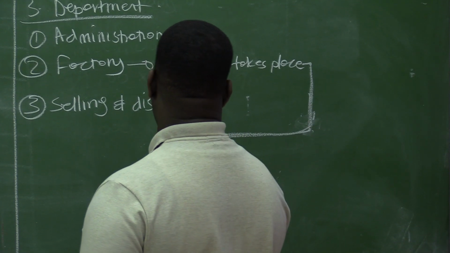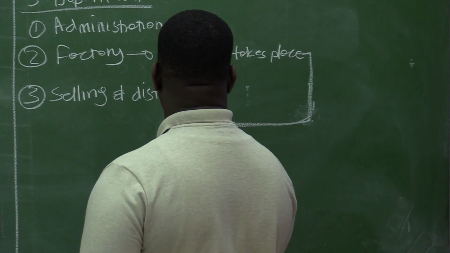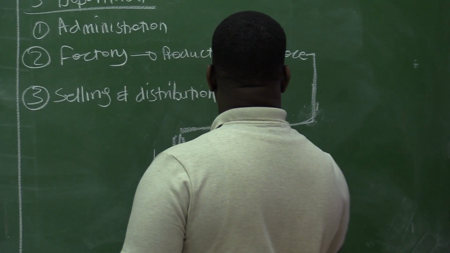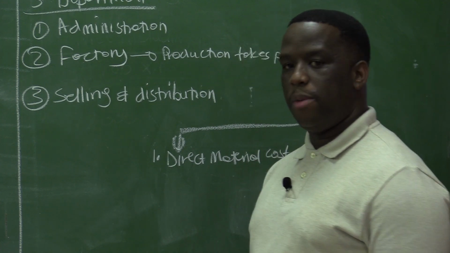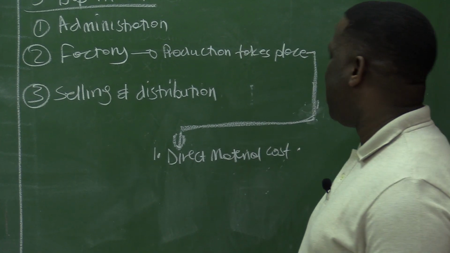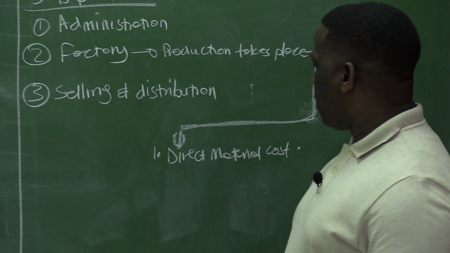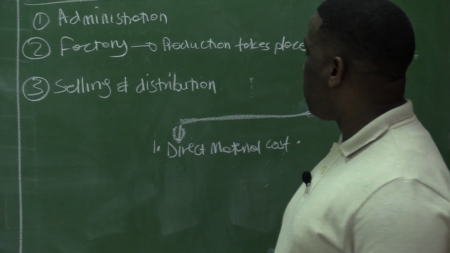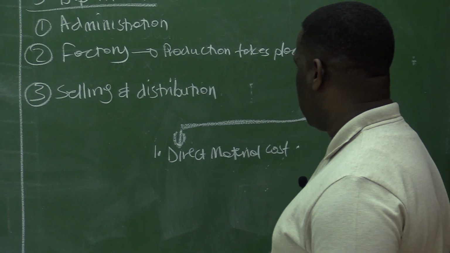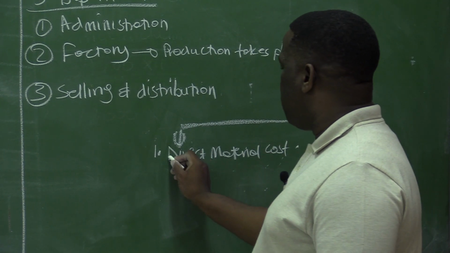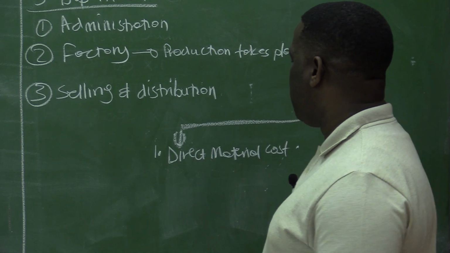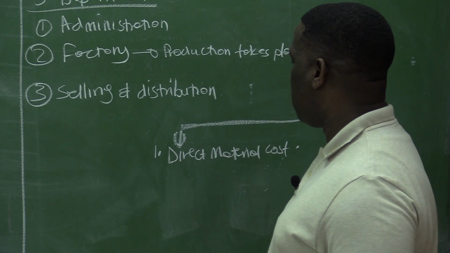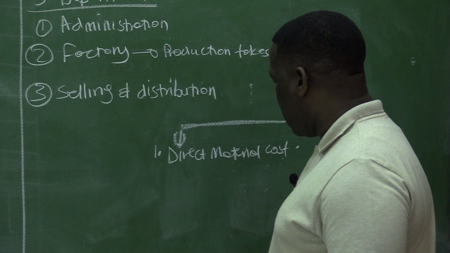The first cost will be your direct material or raw material cost. Here we are referring to the materials that are required for the production process to take place and which also form part of the finished product. We have the direct material cost and also the indirect material cost, but for now we are talking about direct material cost.